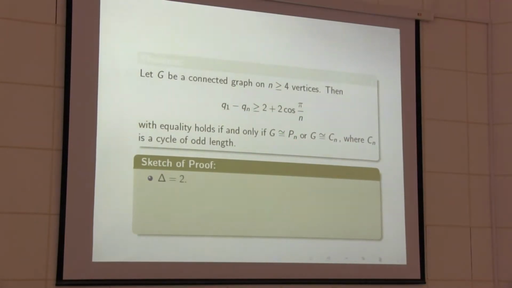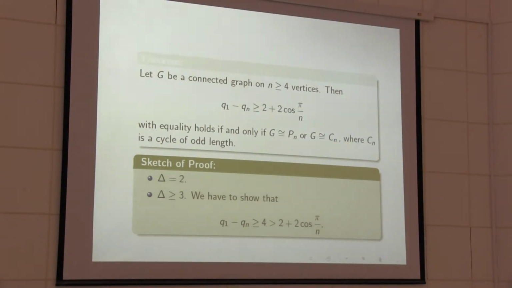Equality holds for the path Pn and for the cycle Cn when n is odd. In the even case, the strict inequality holds. Otherwise, delta is greater than or equal to 3, so the maximum degree is at least 3. In that case, we have to show that q1 minus qn is greater than or equal to 4, because this value is 4 or greater. We always look for this.